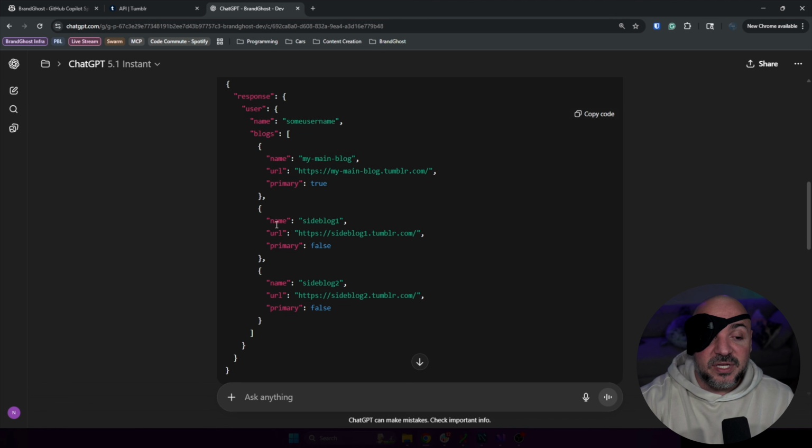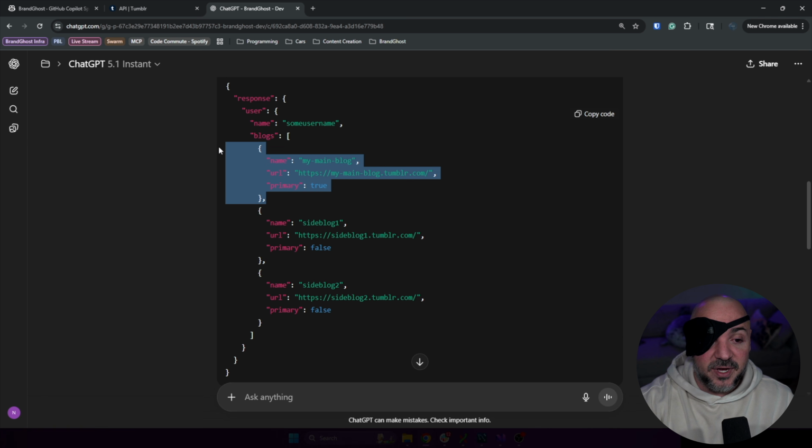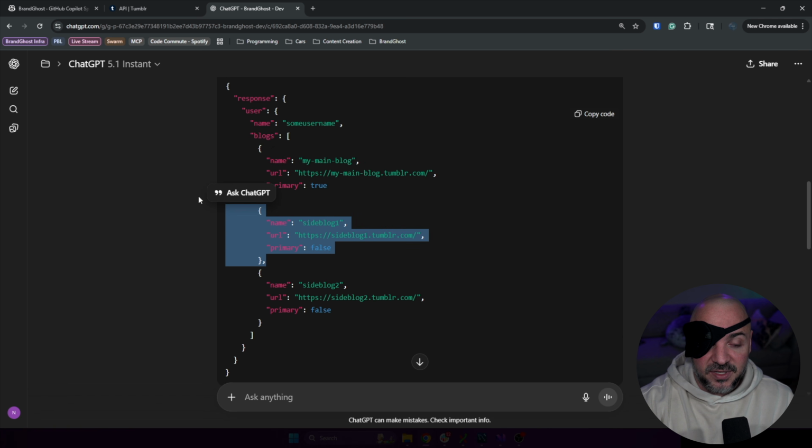So they want the ability to not only post to, say, this one, but they also want to post to this one. We have this concept in BrandGhost where you can connect an account and it fans out, or we register them as multiple accounts on BrandGhost. A really good example of this is LinkedIn. If you connect a LinkedIn account on BrandGhost, what will happen? Say you connect your personal account. If you have business pages, all of those business pages will also be connected, as long as you have admin rights to post to those business pages.